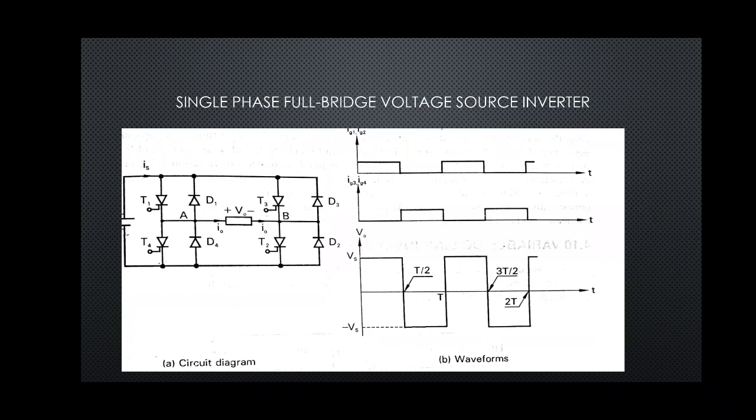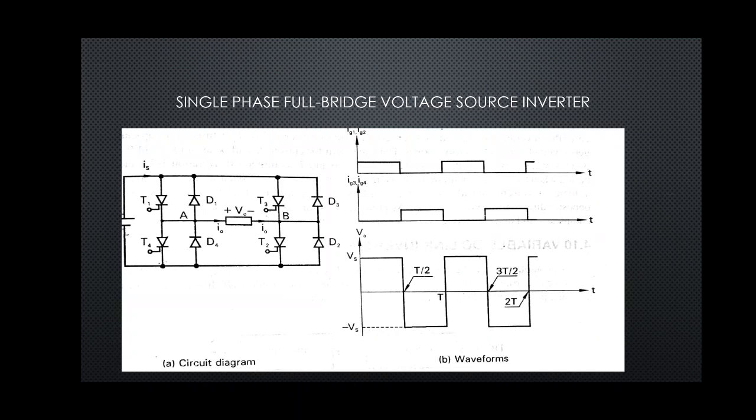In this inverter, the number of thyristors and diodes is twice that of the half bridge inverter. When T1 and T2 conduct, load voltage is Vs, and when T3 and T4 conduct, load voltage is minus Vs. As shown in the figure, depending on how we fire the SCRs, we get the output voltage as positive and negative.